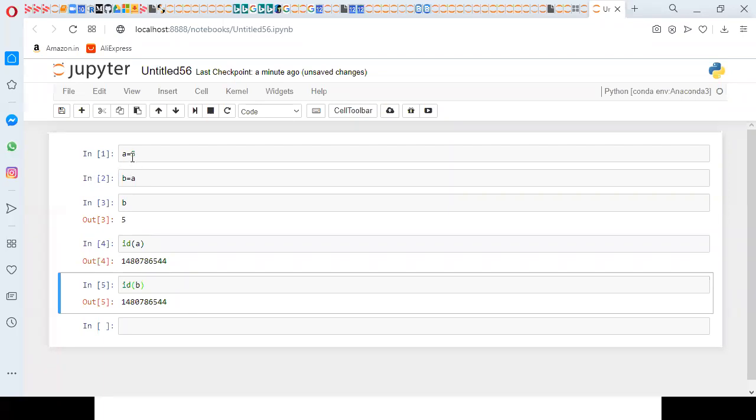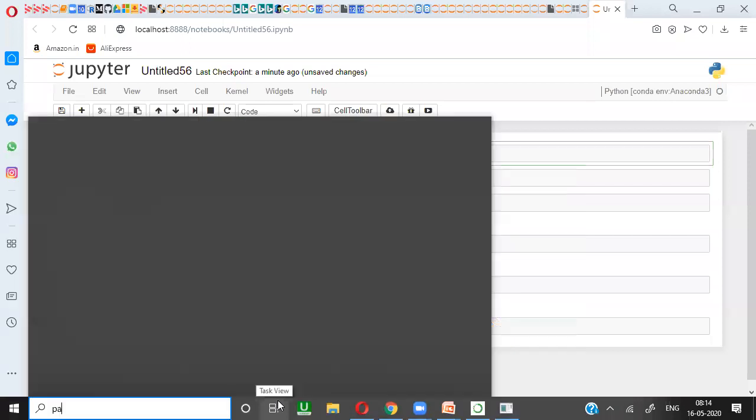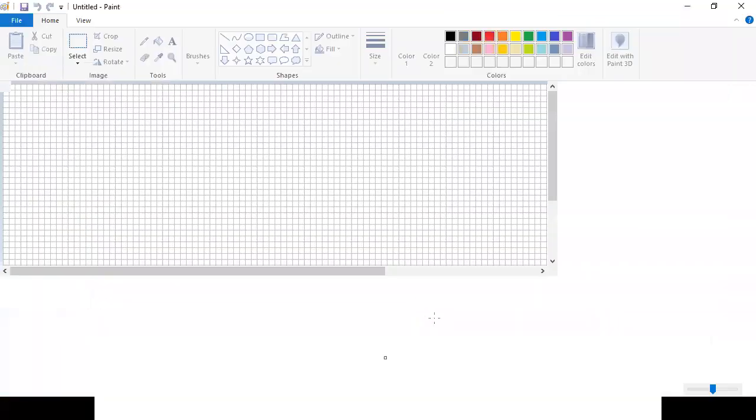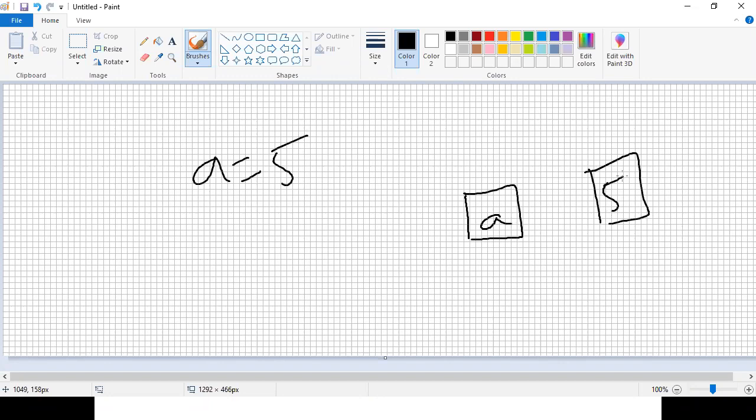Here 5 is a Python object. So Python does the memory allocation differently for objects and for variables. Here a is a variable, but it is pointing to a Python object with 5. For example, if I say a equal to 5, Python allocates separate memory for a and separate memory for 5, and a points to this memory location.